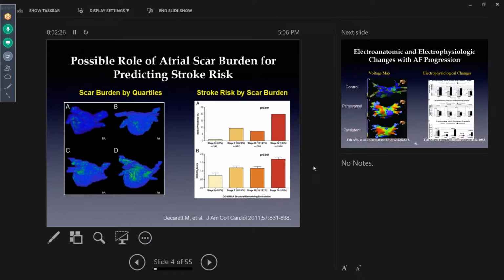In the electrophysiology lab and in some of the other studies that have been done, you can see that there are scar changes that happen as one progresses from paroxysmal to persistent atrial fibrillation. And actually, one of the factors that has been shown that really correlates with high risk of stroke is the amount of scar formation that happens in the heart. As you see, as the scar formation increases, the stroke risk increases in parallel.